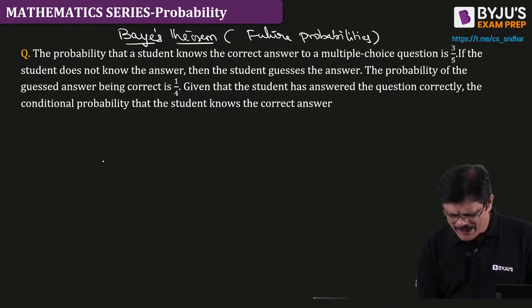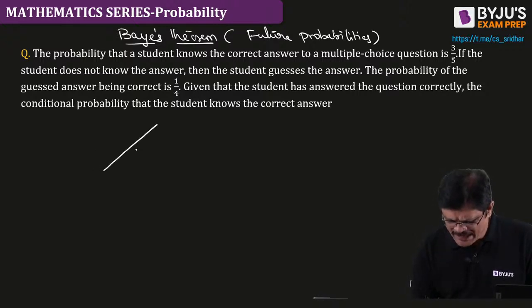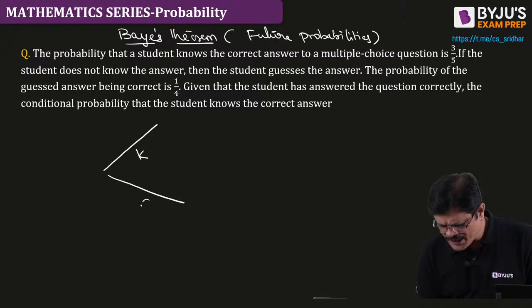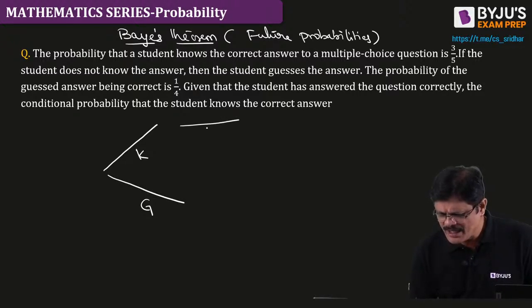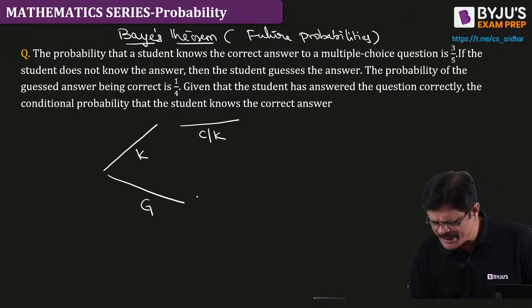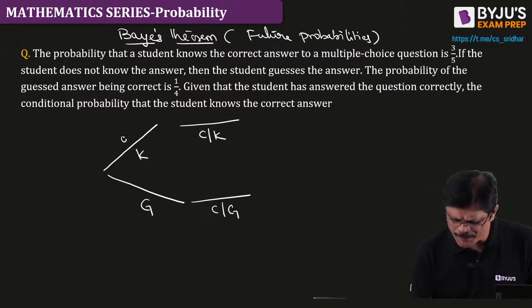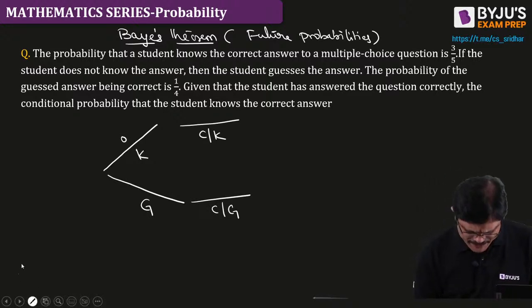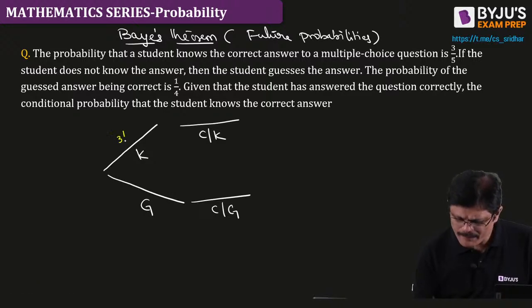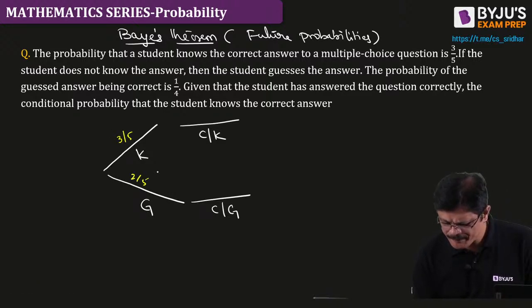Now look here, sir. Same story, so I will not waste my time explaining the story. We have a student who either knows it or guesses. The probability of getting the correct answer when he knows it, and the probability of getting the correct answer when he guesses, are all given to you. So here it is 3 by 5 and 2 by 5, then 1, and 1 by 4.